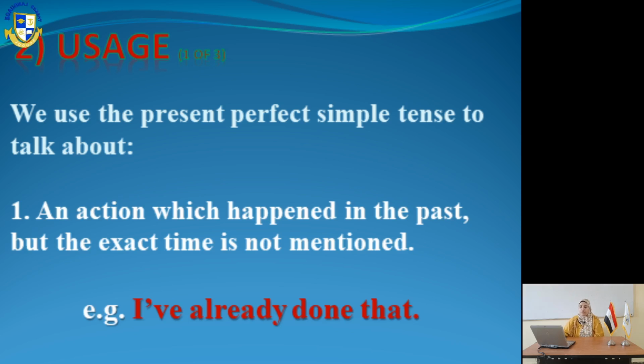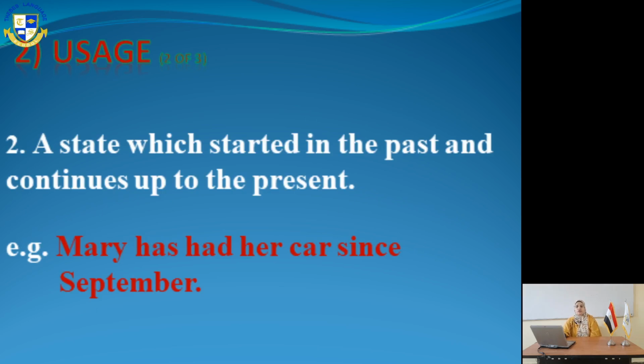Okay, then number 2, slide 7. We also use the present perfect simple tense for a state which started in the past and continues up to the present. Something started in the past and is still continuing till now. For example, Mary has had her car since September. So she bought the car, and she still has it. Something started in the past and is still continuing. Mary has had her car since September.